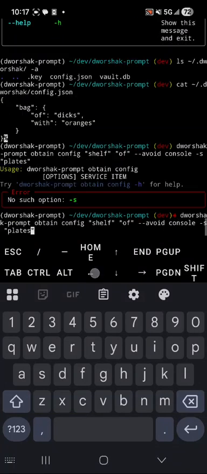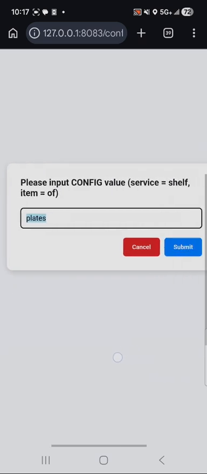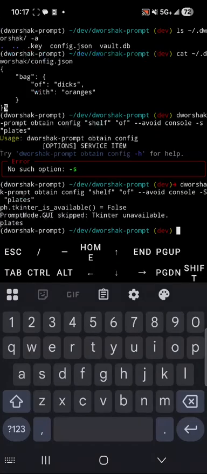I need to fix my case there. Cool. And the value has been saved.